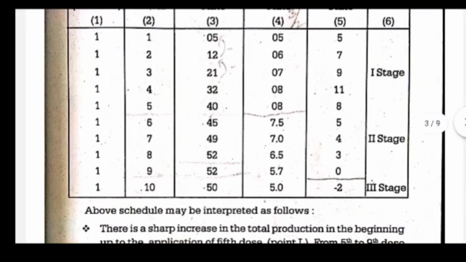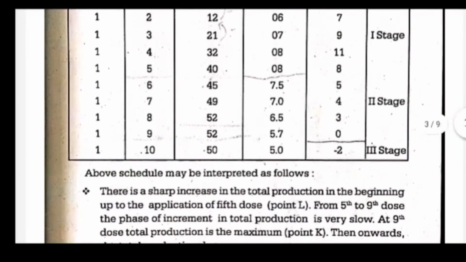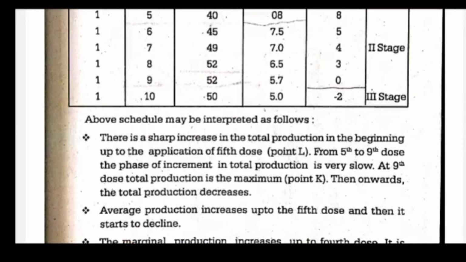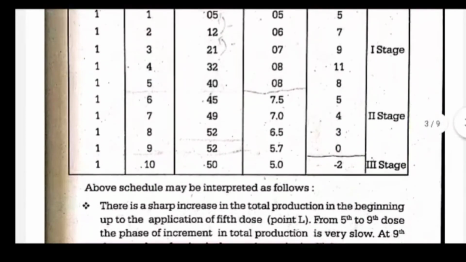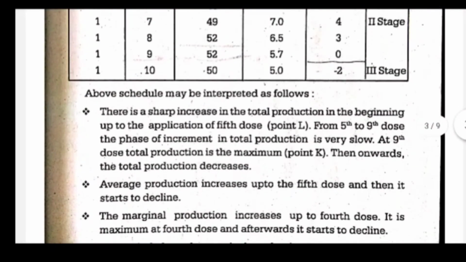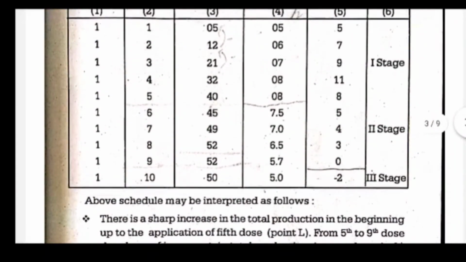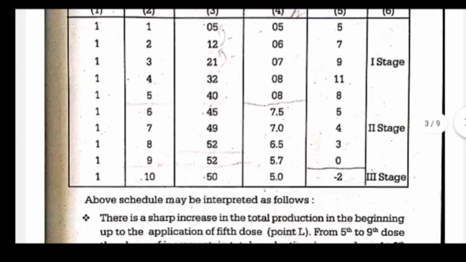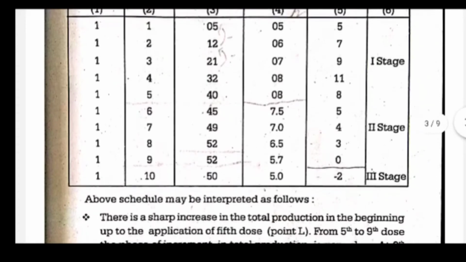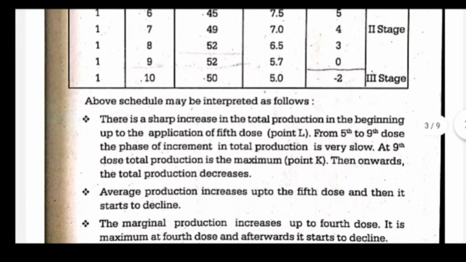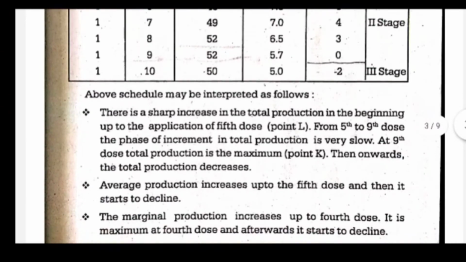The above schedule may be interpreted as follows. There is a sharp increase in the total production in the beginning, up to the application of the fifth dose. Till the fifth dose there is a sharp increase in the total production; it becomes 40. From the 5th to the 9th, the increment in total production is very slow. Till the 5th it was increasing very fast, from 5 to 12, 12 to 21, 21 to 32, 32 to 40. But after it became 45, the increase is very slow.